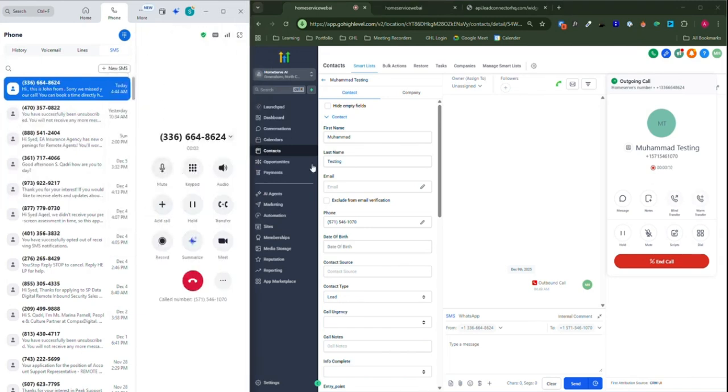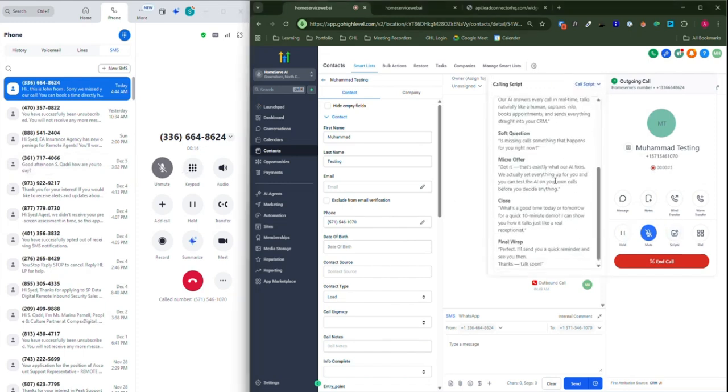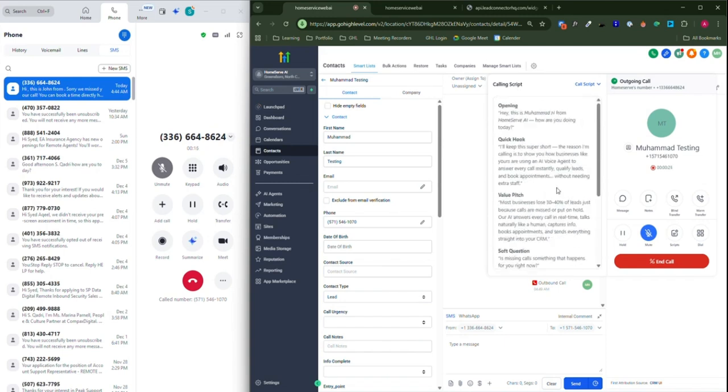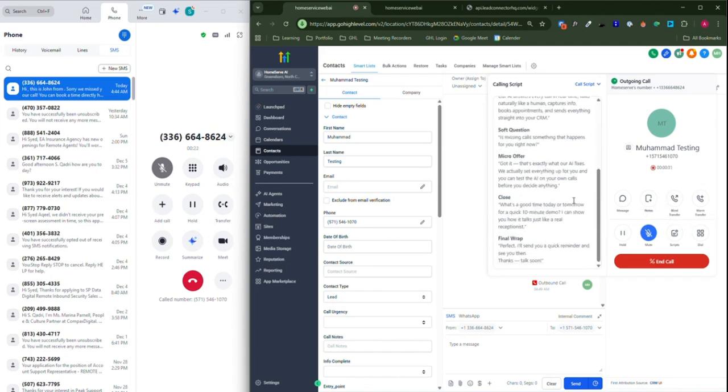So it's going to call the customer. In the power dialer, we also see the script. I also added a script which can be changed in any way. The call is recorded, and we can also do transfer and other things.